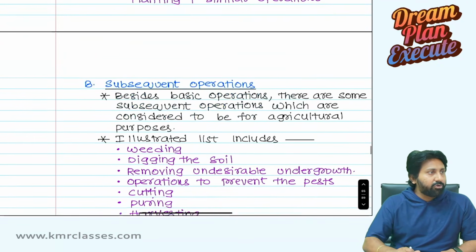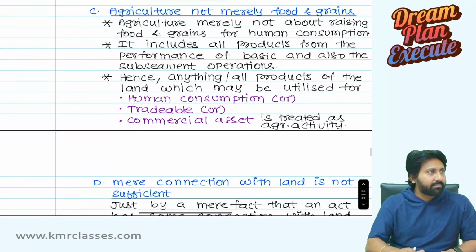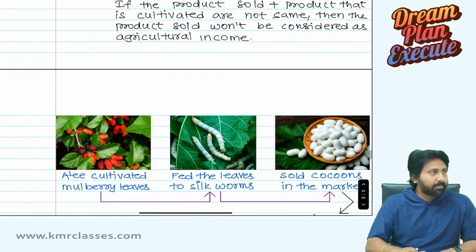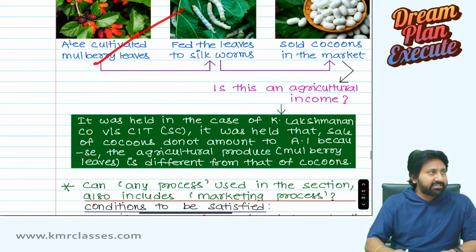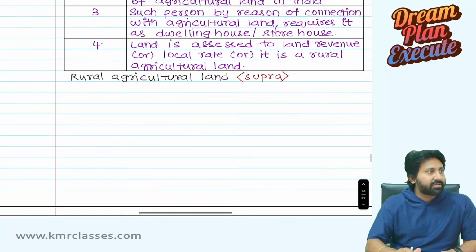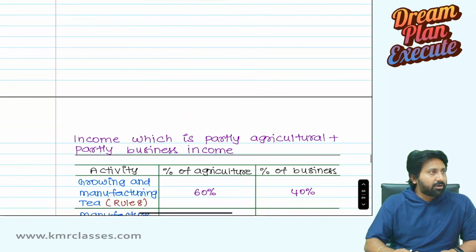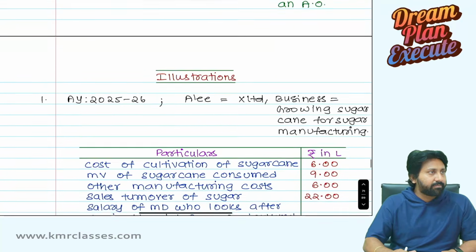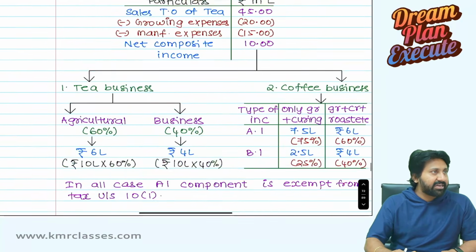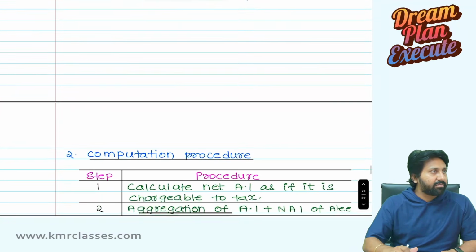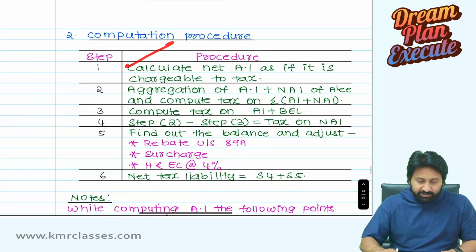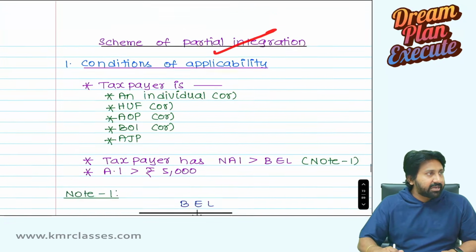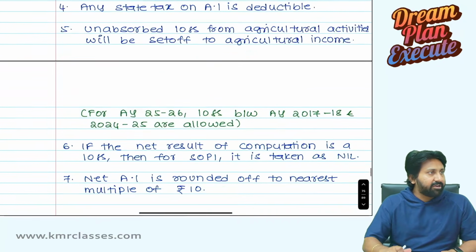What do you mean by agricultural produce? Whether this amounts to agricultural income or not. Composite agricultural income: coffee, tea and rubber. In that, questions and answers are also done. Computation procedure for the scheme of partial integration, when it will apply.